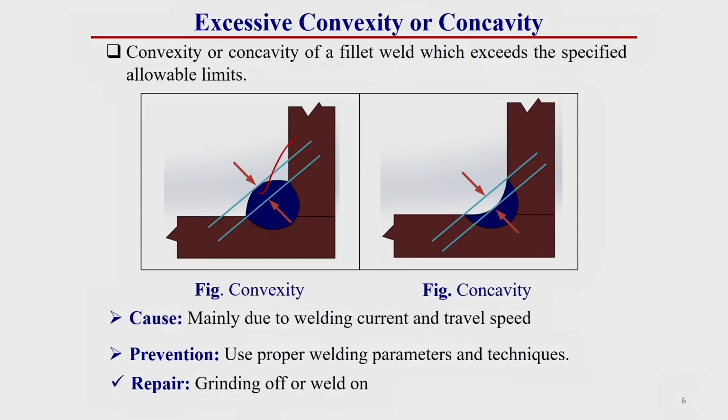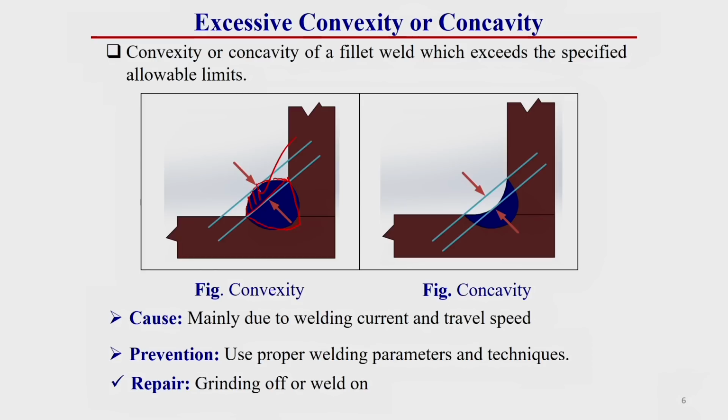We know the fillet weld shape should be almost triangular in nature. So, the shape should look almost like this, but if excess material is deposited over it, it creates a convex shape. So, this extra material deposited over the triangular shape is excess material.